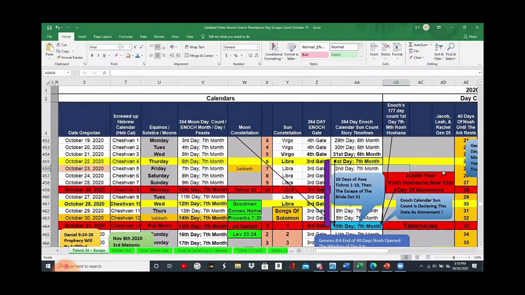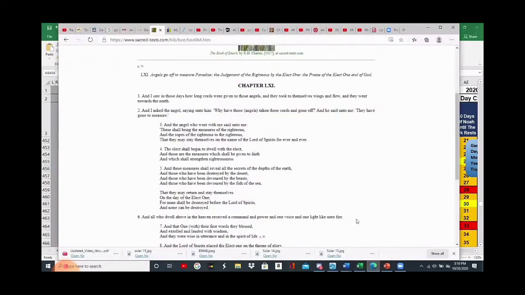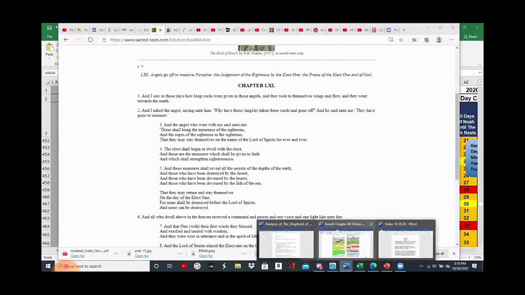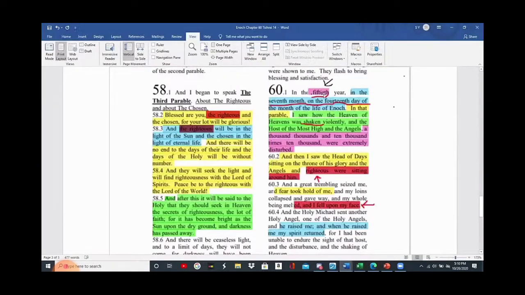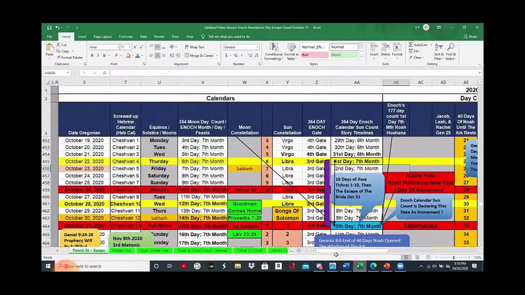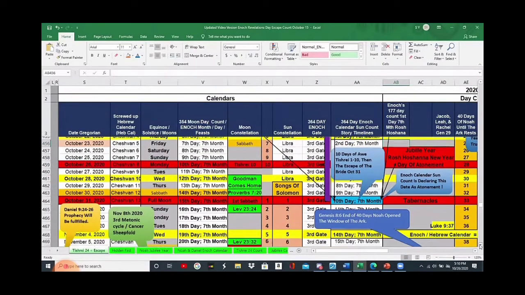We are in a Jubilee year. And what did this just say that we just read? In the 50th year, we are in a Jubilee. We are in a 50th year. And when? In the 7th month, on the 14th day. When is that? Didn't we just talk about that day? 7th month, 14th day?